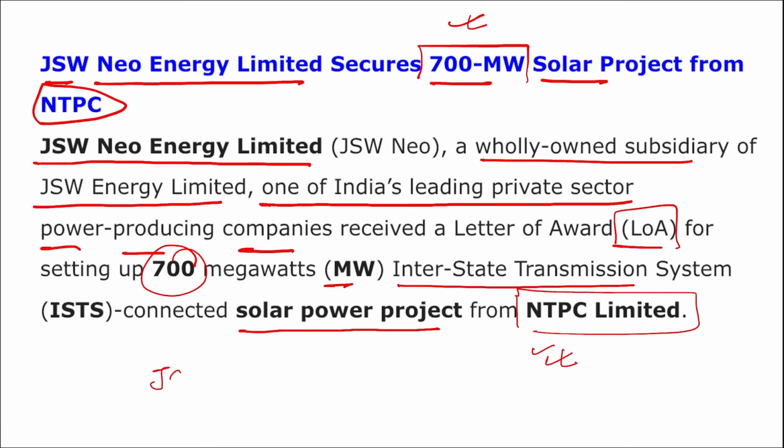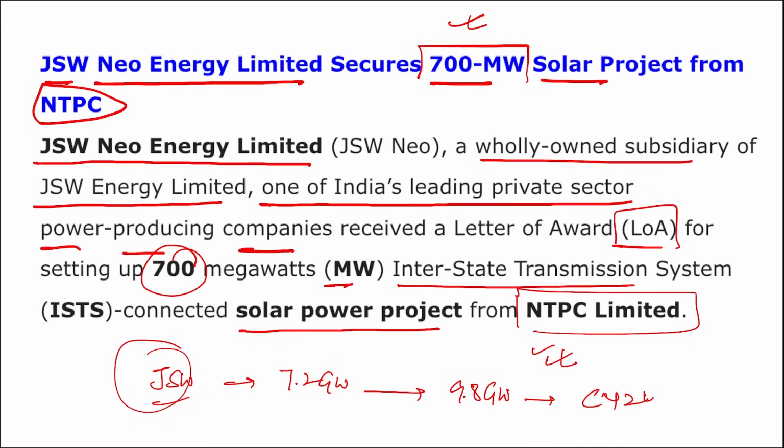Currently, remember, JSW's energy current installed energy capacity stands at 7.2 gigawatt, and it is projected to reach 9.8 gigawatt by the calendar year 24.